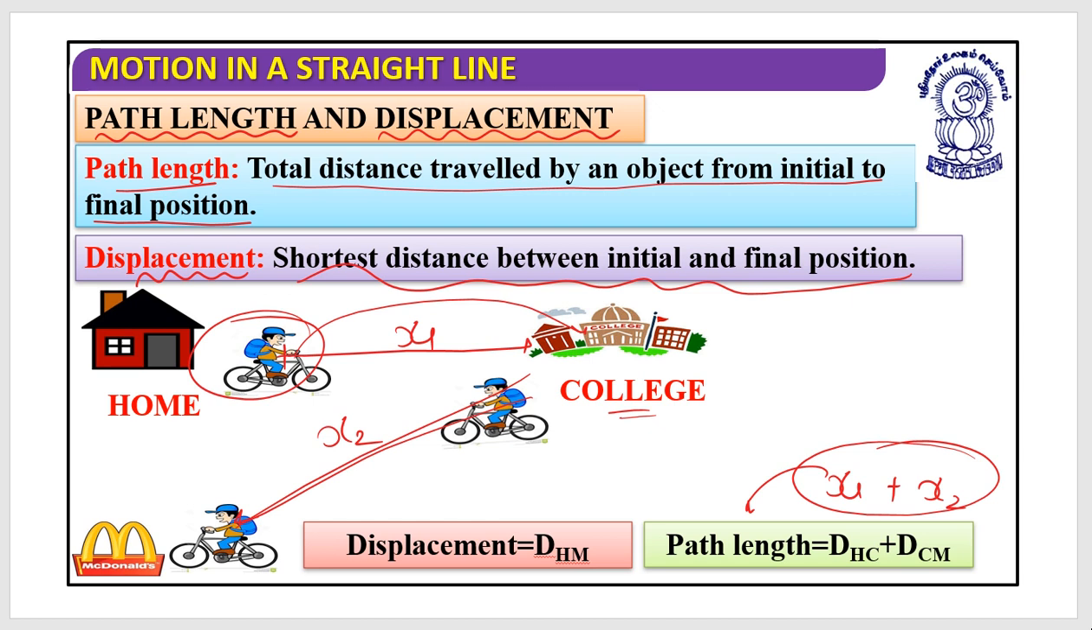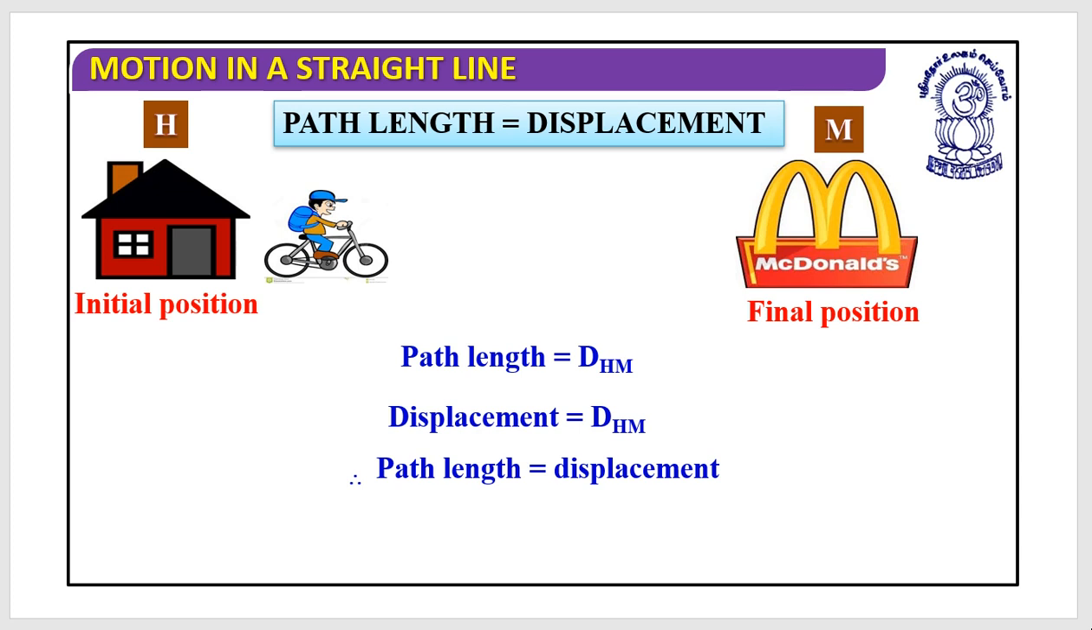My initial position was at home, and finally I was at the McDonald's. While I consider the displacement, I need to consider the final position minus the initial position. Finally I was at McDonald's and initially I was at home. So it is the difference between these two positions. Are you clear with this? Okay, let's look at a new situation.